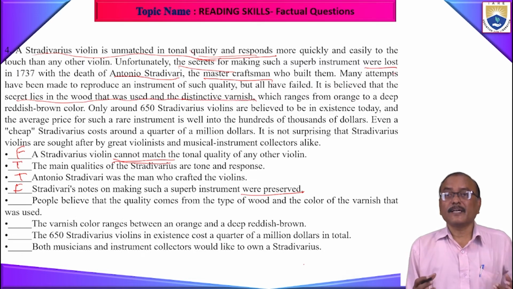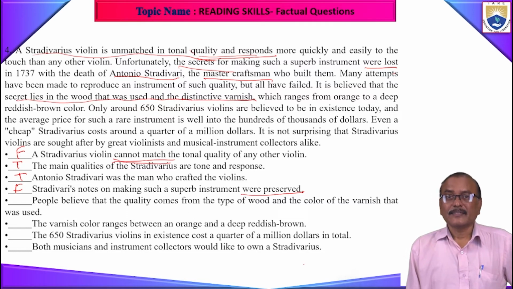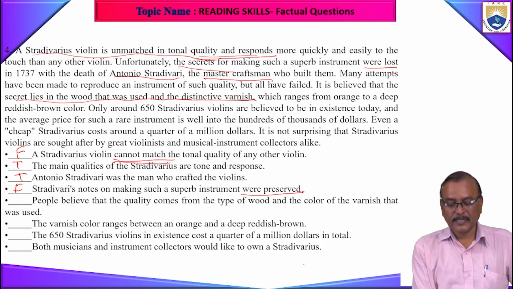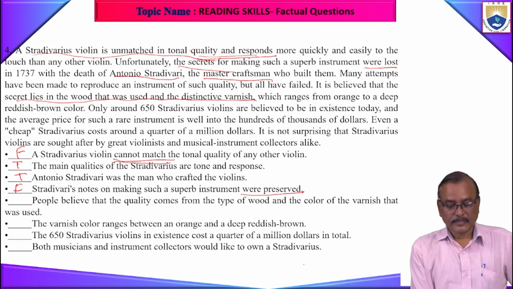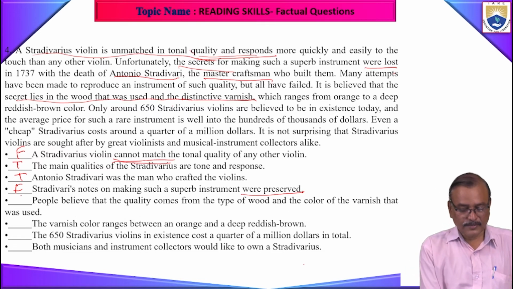The secret of the quality of the violin lies in the wood that was used and the distinctive means the different, the special varnish. Is it clear? So this is also true.